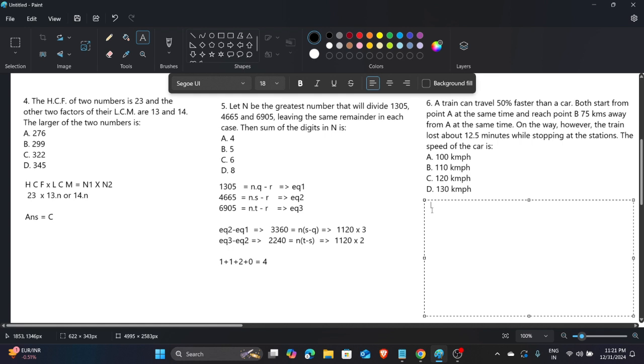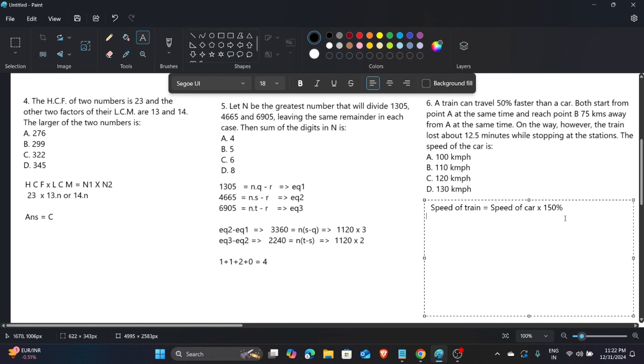So first of all, you have to see that the speed of the train is 50% more than the car. So the speed of a car multiplied by 150%. Okay, this is the condition according to the question, because 50% more, so we add 100 plus 50, which is 150. Now the time, and reaching point B, 75.